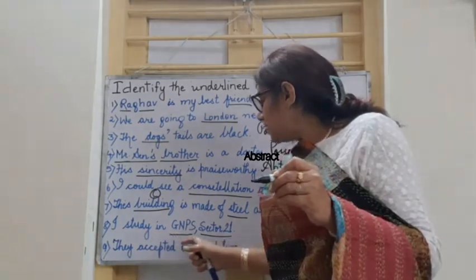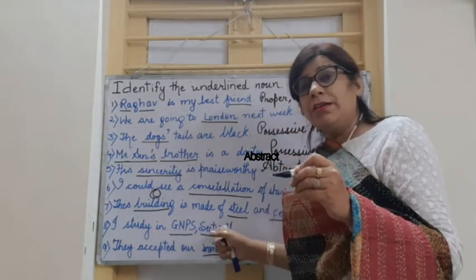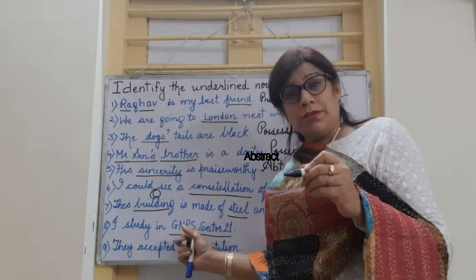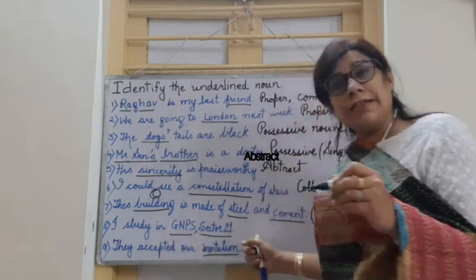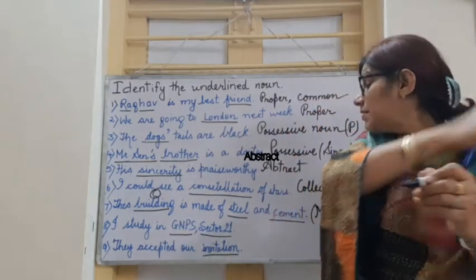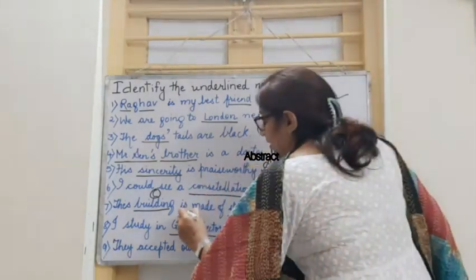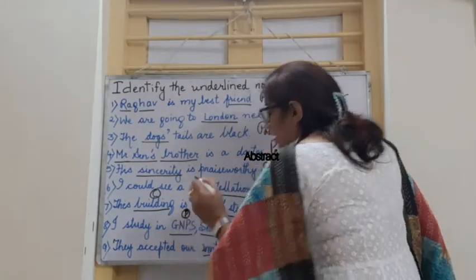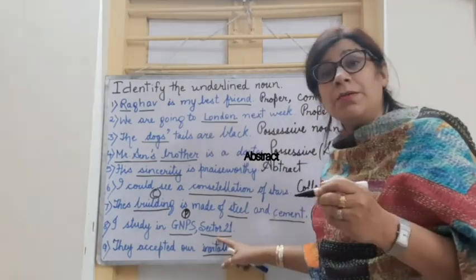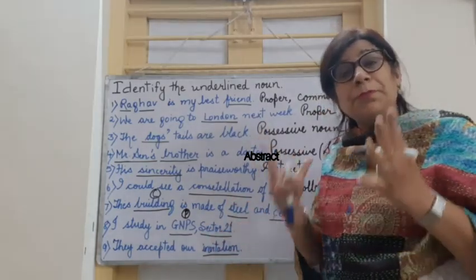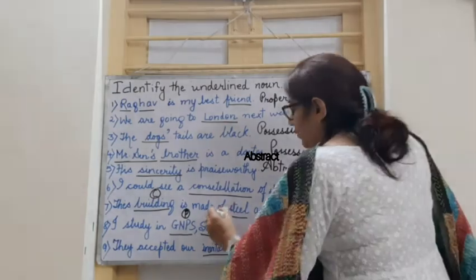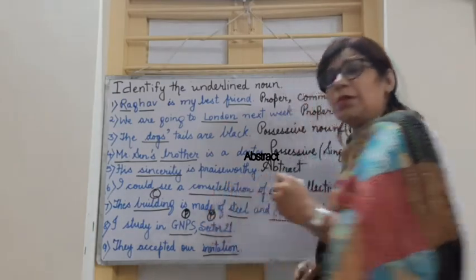I study in GNPS sector 21. Here I have underlined 2 nouns, GNPS and sector 21. We all know GNPS is the name of a school. It's a specific name. GNPS is a proper noun. At the same time, sector 21 is the name of a specific place. So sector 21 again is a proper noun.